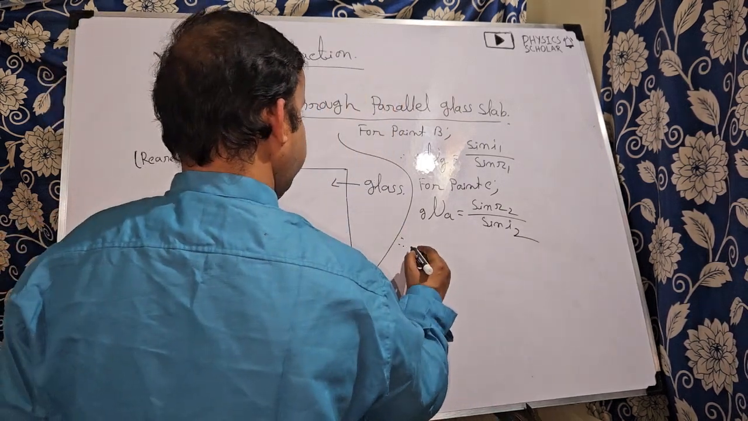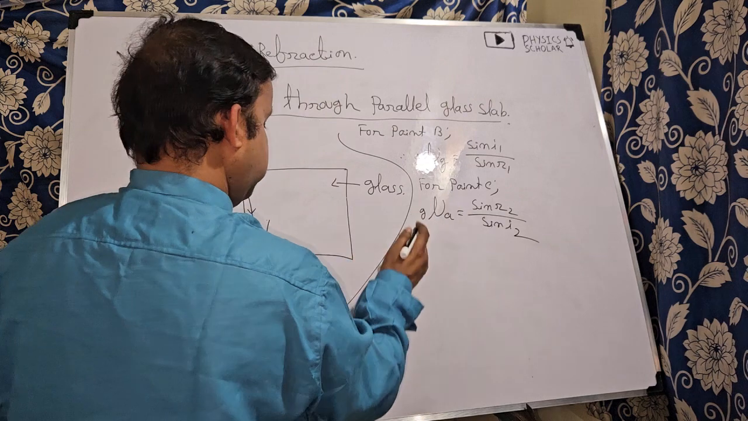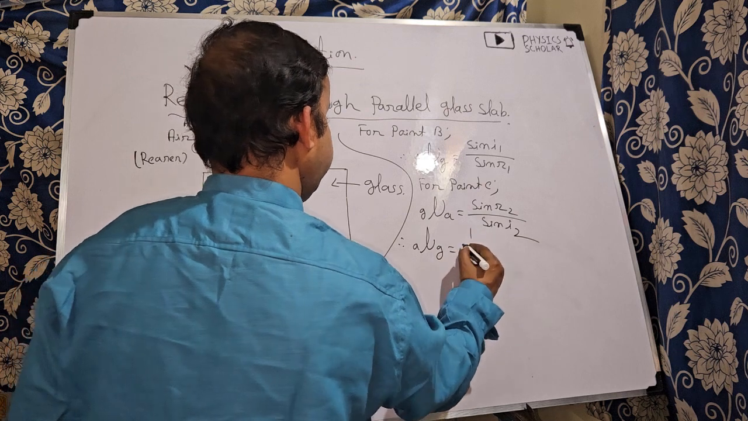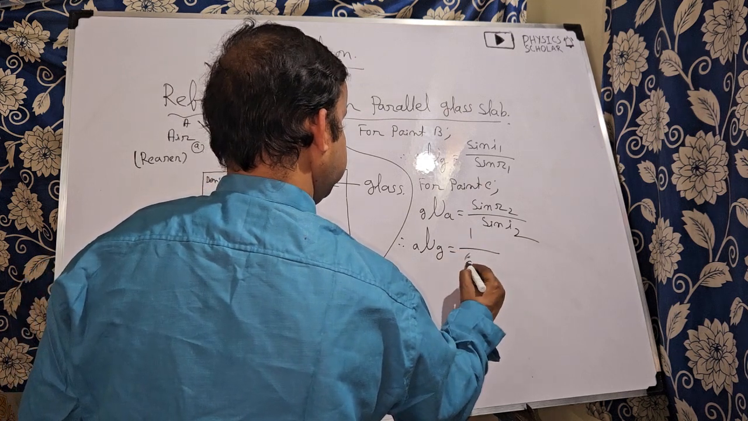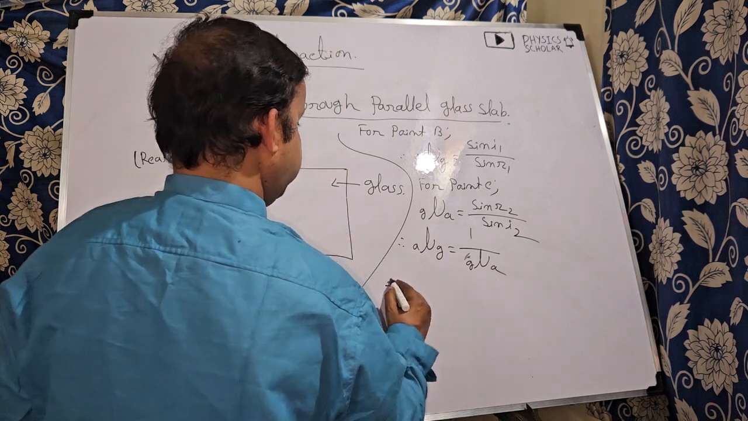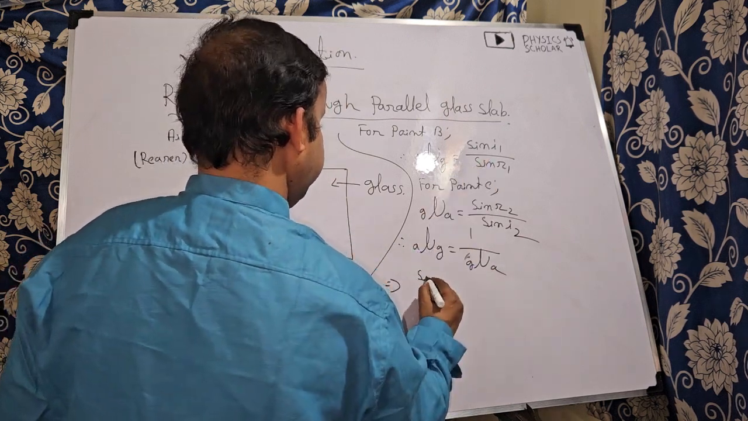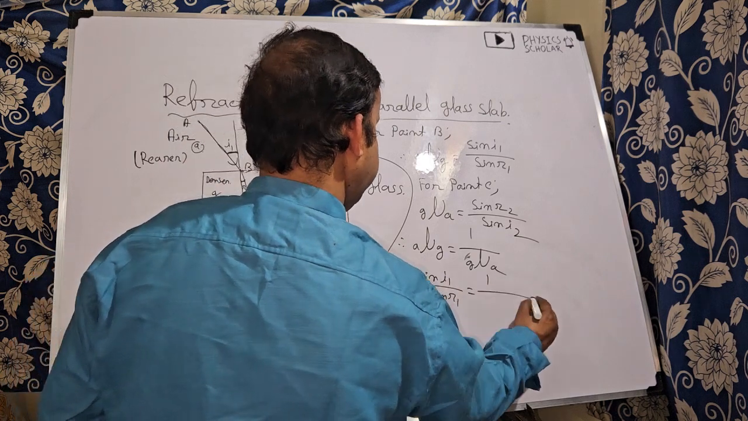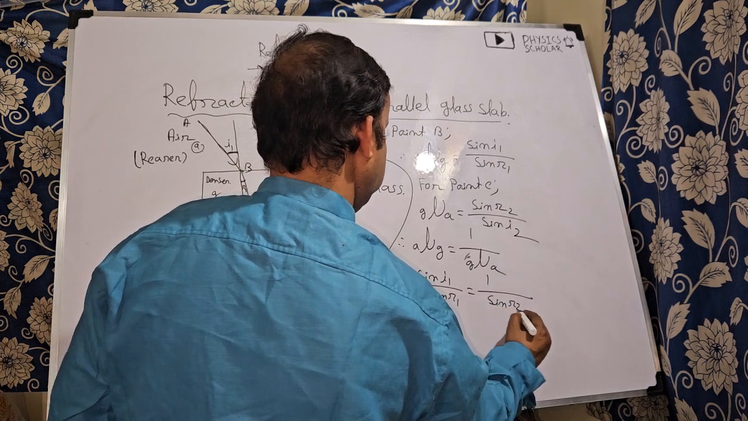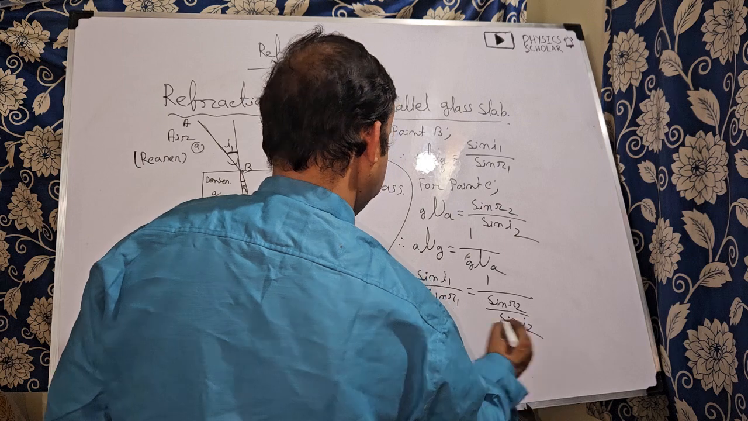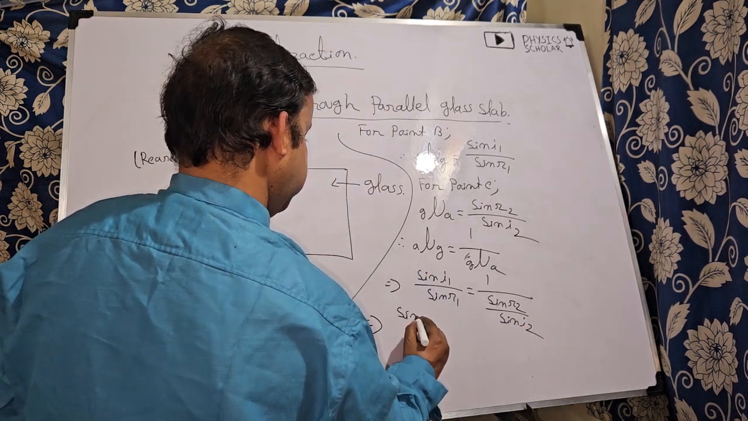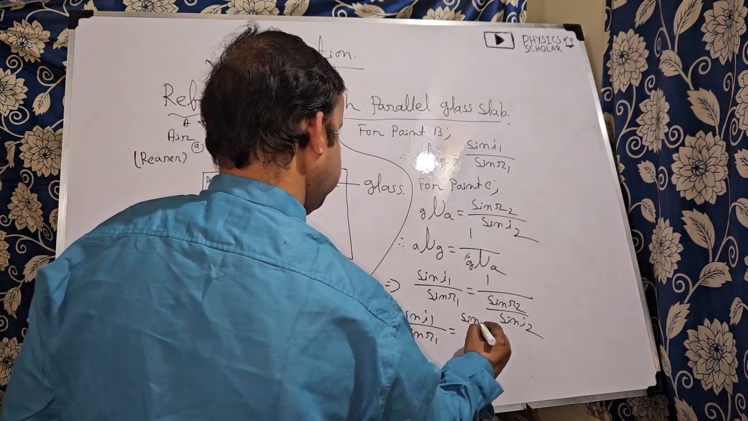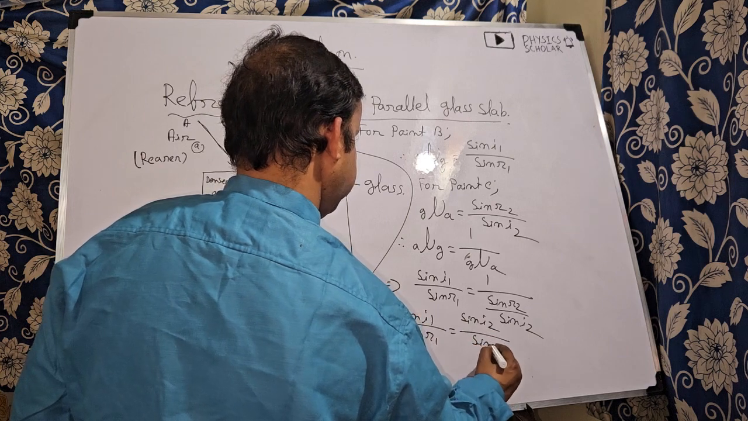Again, what do we know? At the beginning of the episode, I discussed that A mu G is equal to 1 by G mu A. So sin I1 by sin R1 is equal to 1 by sin R2 by sin I2. Then ultimately what is coming? Sin I1 by sin R1 is equal to sin I2 by sin R2.